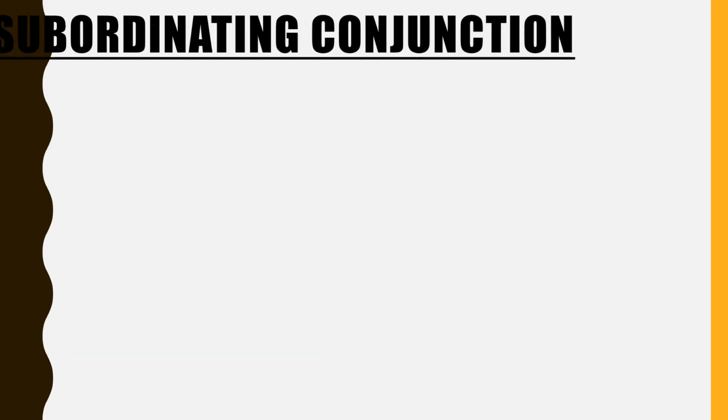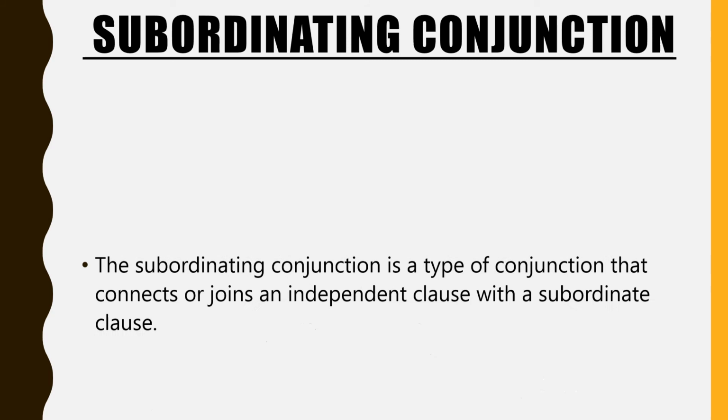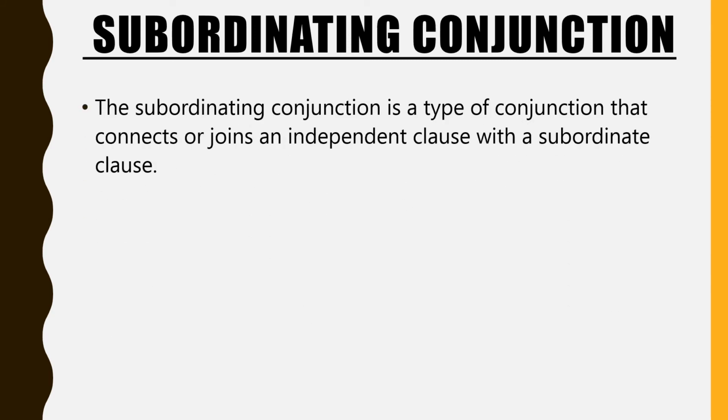So let us understand now what are subordinating conjunctions and where do we use these conjunctions. The subordinating conjunction is a type of conjunction that connects or joins an independent clause with a subordinate clause, that is, a dependent clause.